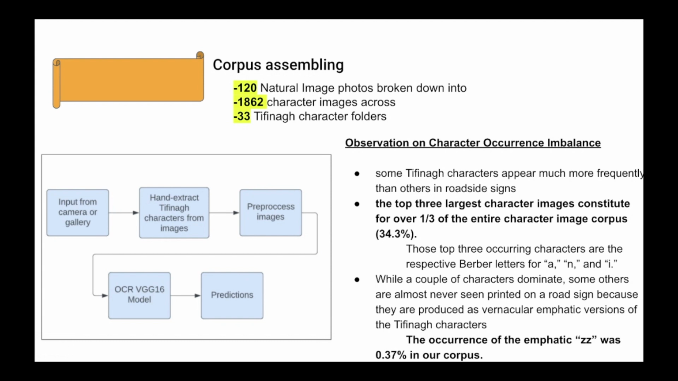For example, the emphatic Z, which is separate from the normal Z sound. English doesn't produce a separation between these two or have emphatic characters that are marked differently in our alphabet. It only occurred 0.37% of the time. That's because it's only really included in some words that might appear on signs, but not necessarily within any towns or states or stuff like that would be in signs.